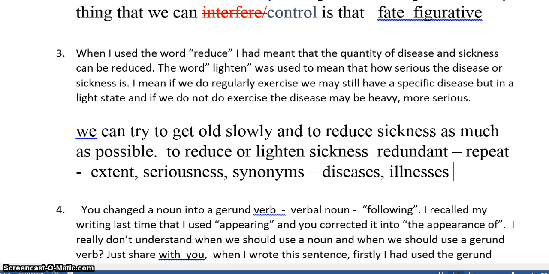This makes it clearer for the reader. And that, my friends, is your job as the writer, to try to make things as clear as possible for the reader.